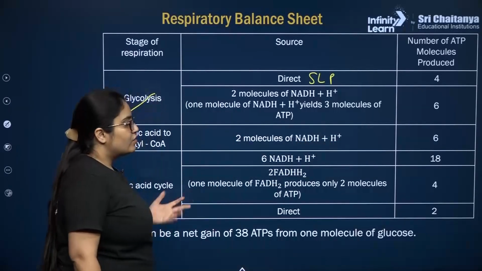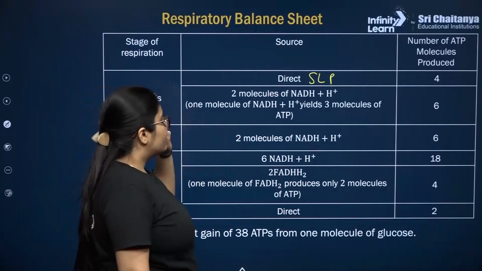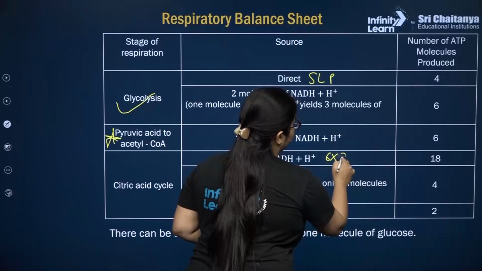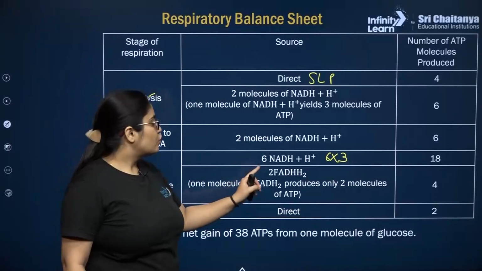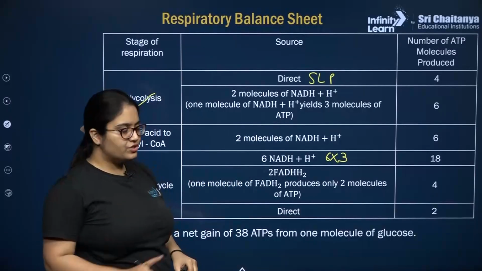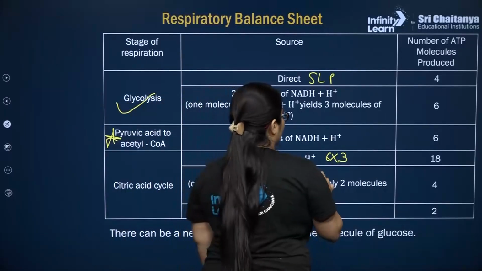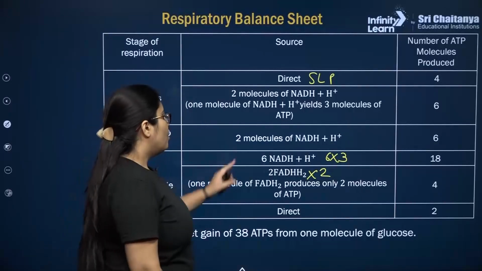Next, citric acid cycle or TCA cycle, it will run twice for one glucose molecule. So there will be production of 6 NADH plus H plus. तो 6 को आपको यहाँ पे मल्टीप्लाई करना पड़ेगा 3 से, यानी कि 18 ATP molecules. There will be production of 2 FADH2 molecules, one in each turn of citric acid cycle. So 1 FADH2 equivalent to 2 ATP. So यहाँ पे total 4 ATP will be produced.